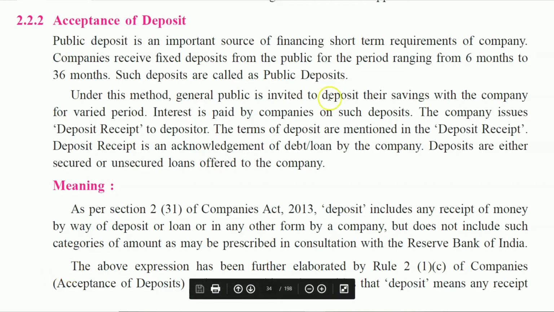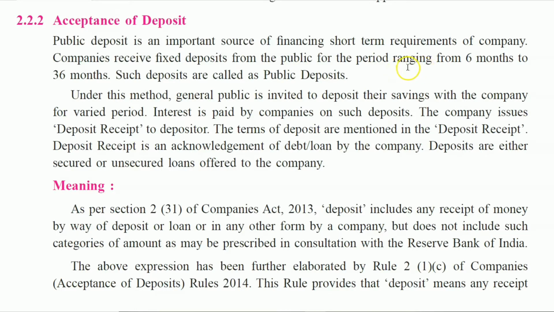Note this point. A company can receive fixed deposits from the public for a period ranging from 6 to 36 months. Such deposits are called public deposits.